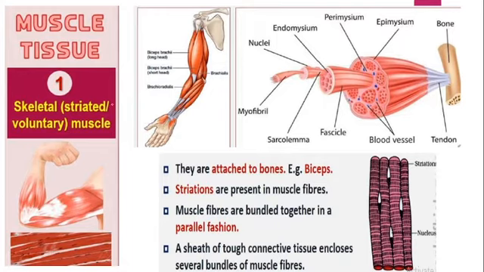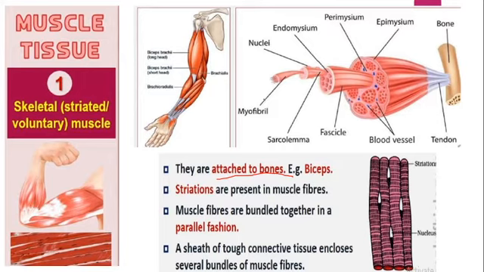Here you are seeing the biceps and the triceps; these muscles are the skeletal muscles. Why is it called skeletal? Because these attach to the skeletal system, right? So these are attached to the bones, so that's why they are called skeletal muscles. So examples are our biceps and triceps. You can see that these are the muscles which are attached to the skeletal system directly. That is why they are named skeletal muscles.